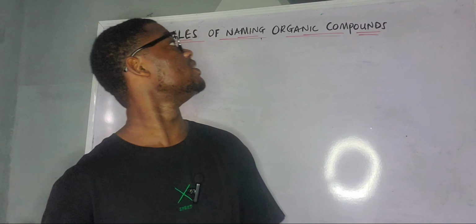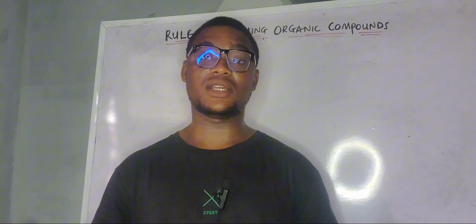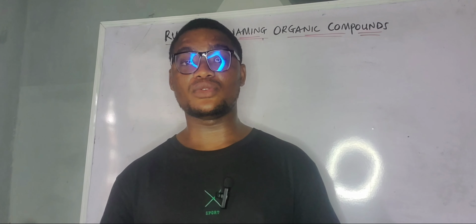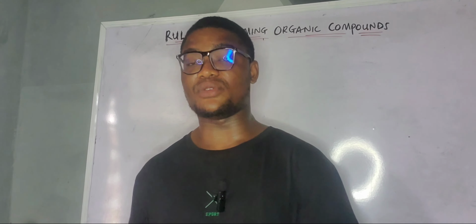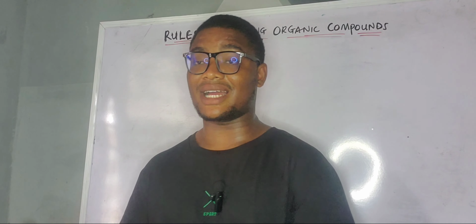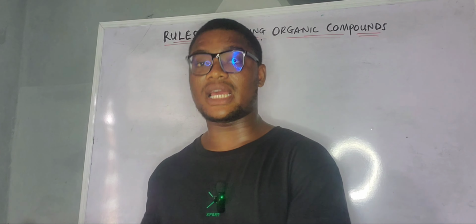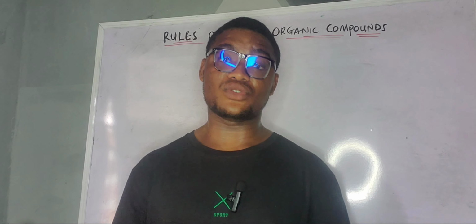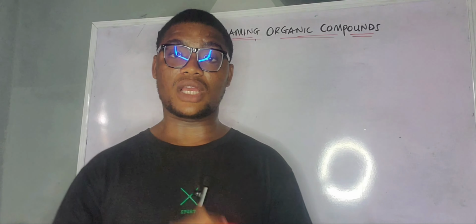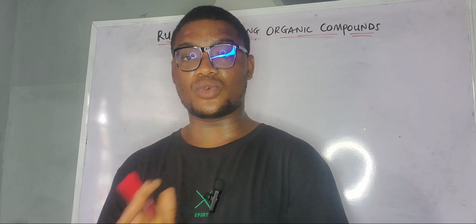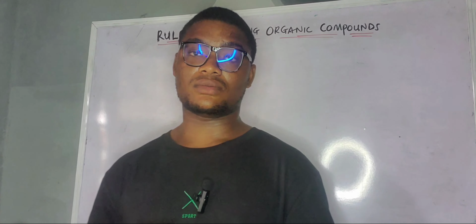Today we'll be dealing with the naming of organic compounds. Generally, I'm going to give you the rules that govern the naming of alkanes. It is these rules that we'll be using to name other compounds like alkene, alkyne, alkanoic, alkanone, and everything. But here we still have to know the basic rules of naming organic compounds. That is what this video is all about.